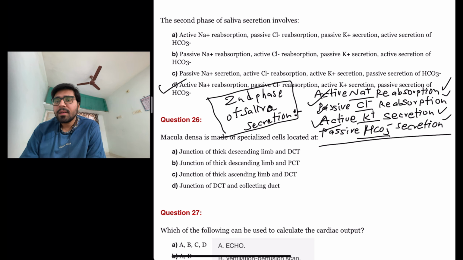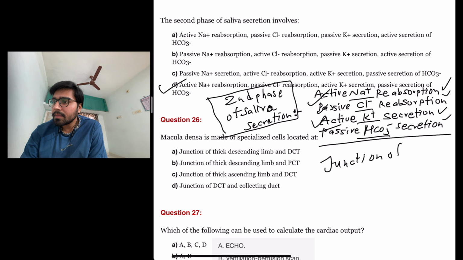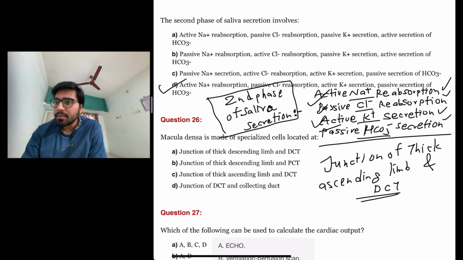Okay. The next question is macula densa is made of specialized cells located at. So macula densa is located at the junction of thick ascending limb and distal convoluted tubule. So the answer here is C. Thick ascending limb and distal convoluted tubule junction.